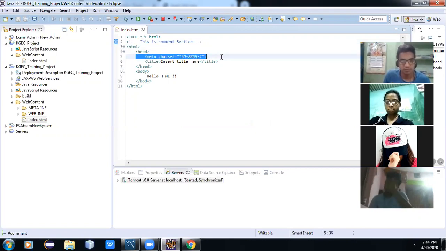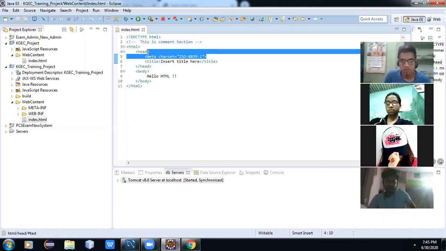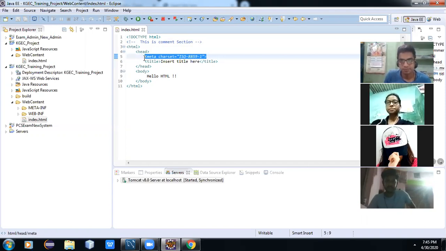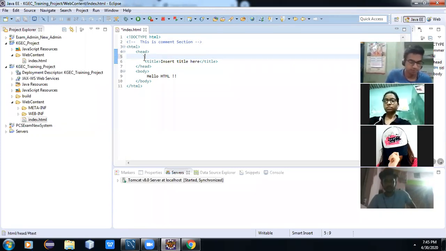Next, the meta tag. Meta specifies, like, that our page uses this ISO standard, this type of character set. There is some configuration related to it. Today we will not discuss it. When we are a little bit more mature, we will come to discuss the meta tag. Just listen, for SEO purposes and character format, only some specific character formats are understood, so for those configuration-related works we will use the meta tag. For the time being, forget about the meta tag.